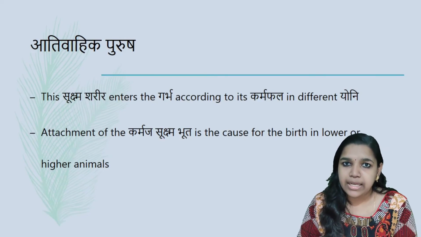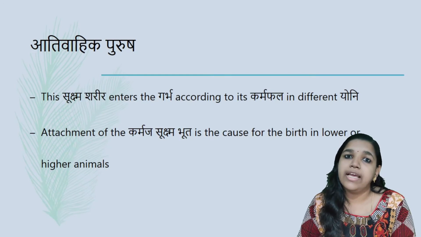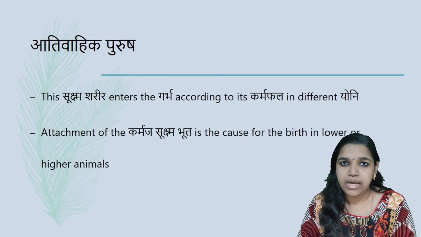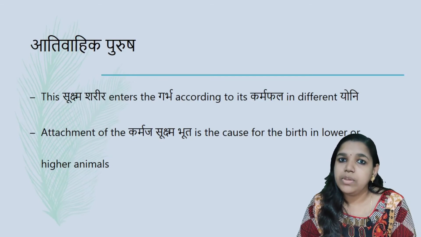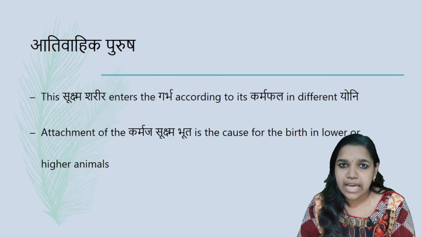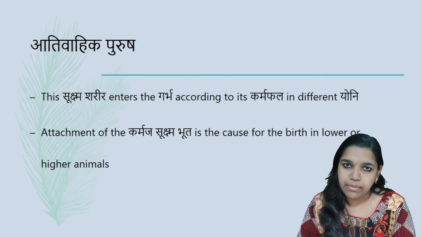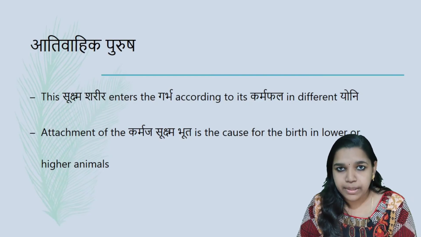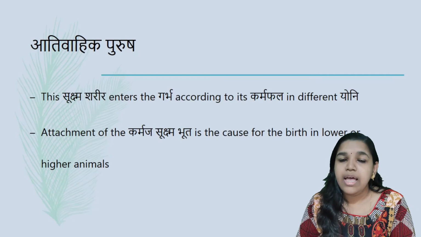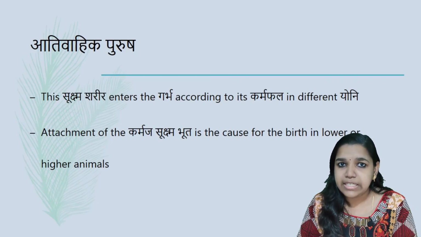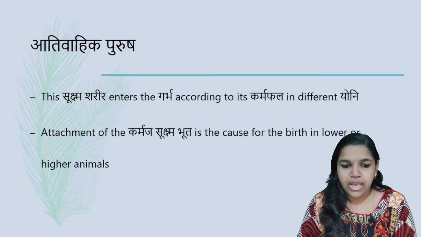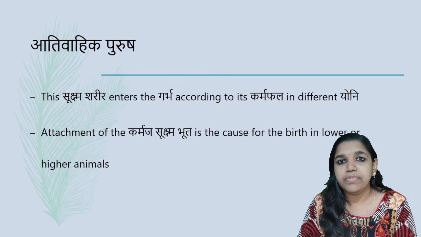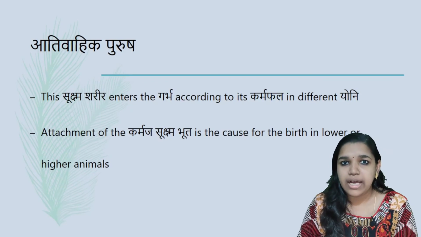It can either move into human life or animal life, whether higher yonis or lower ones. The yoni will be determined by the Karma Phala. And the attachment of the Karmaja Sukshma Bhuta is the cause for birth in either lower or higher yonis.